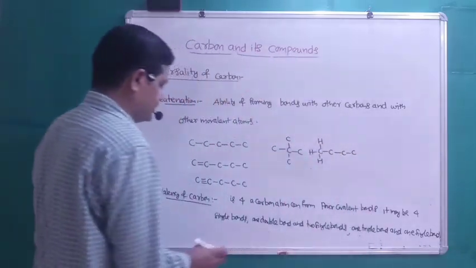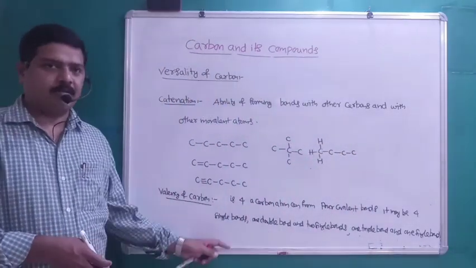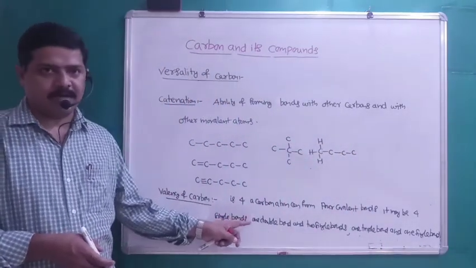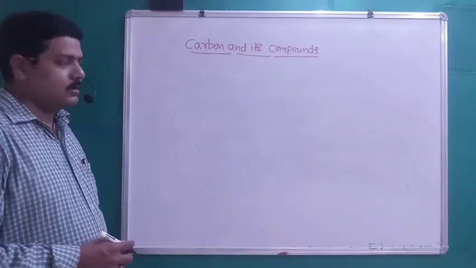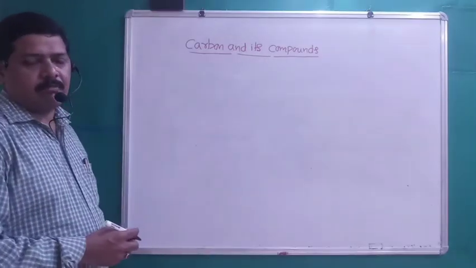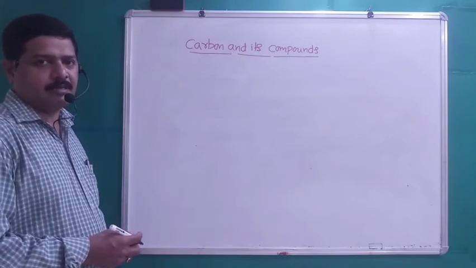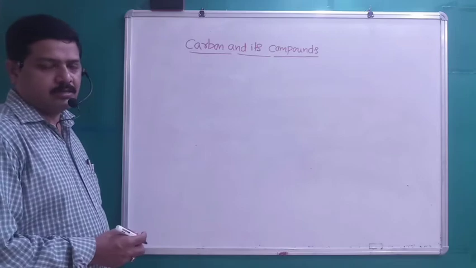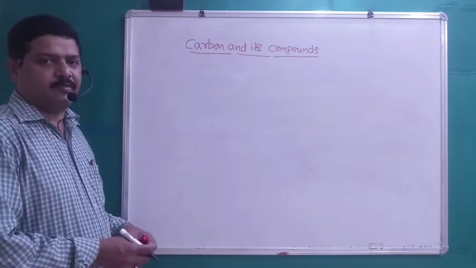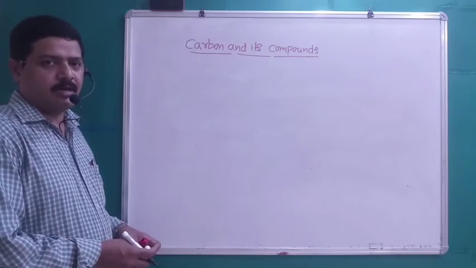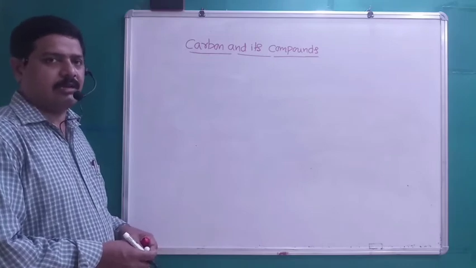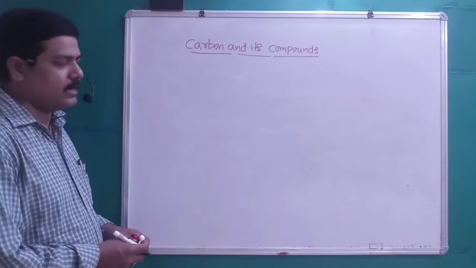Let us take some examples in which carbon forms a single bond, double bond, and triple bond. Dear students, due to the catenation property, carbon forms a number of compounds. In the books it is generally given as 5 million compounds, but now it has reached almost 10 million compounds, right?